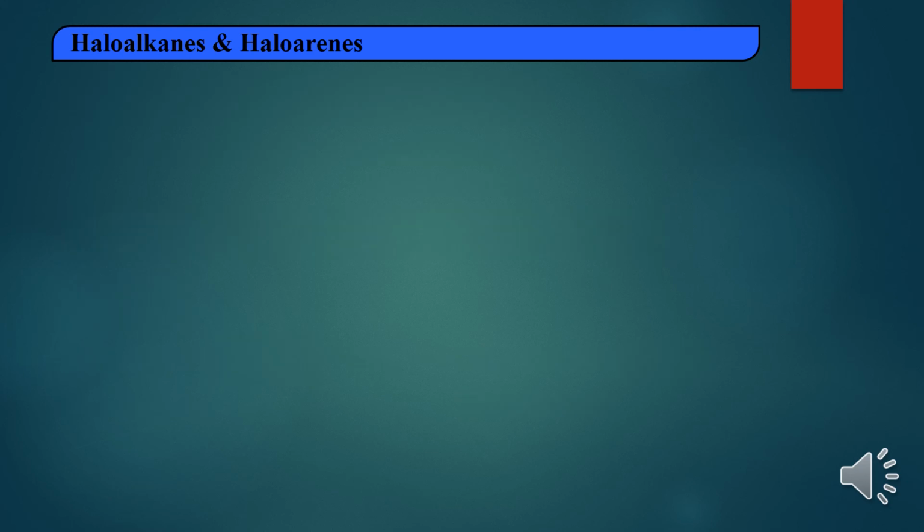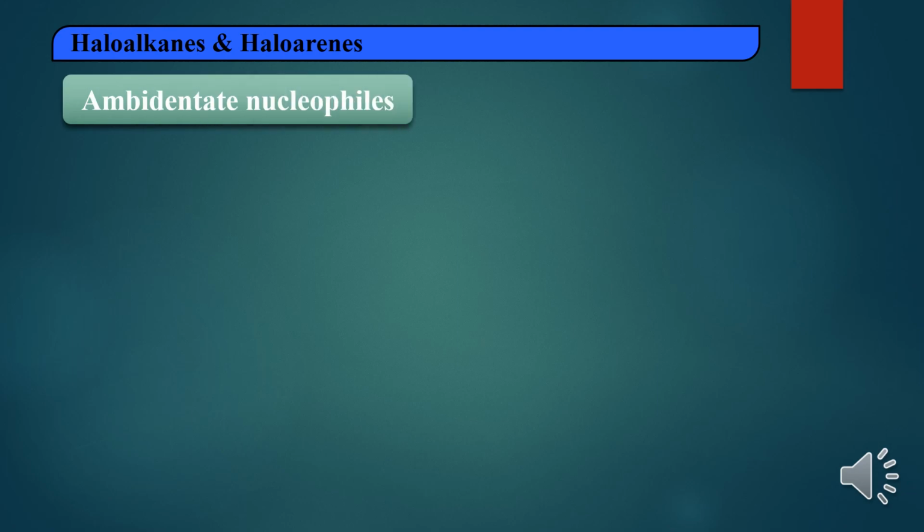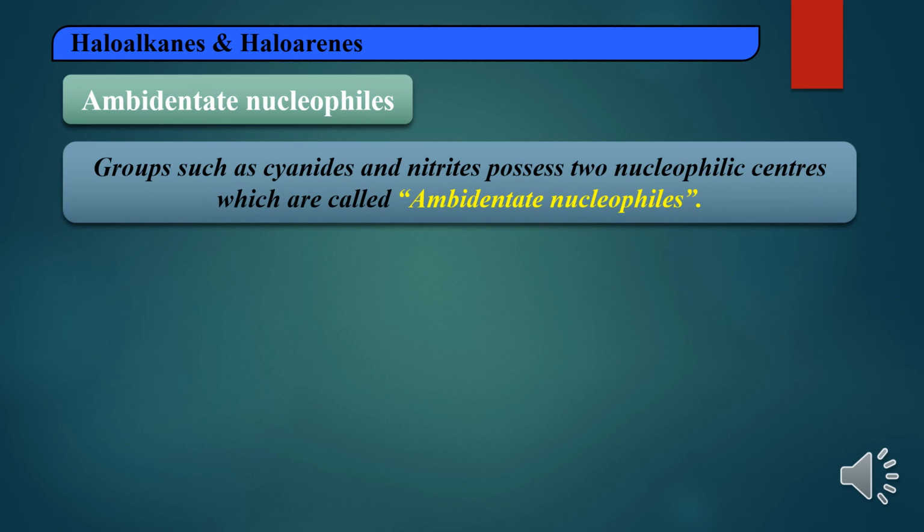The next concept, which is 1 mark or 2 marks important, is the ambident nucleophile. Groups such as cyanides and nitriles possess two nucleophilic centers, which are called ambident nucleophiles. You can take an example, cyanide. In the cyanide, that is CN, in the covalent nature, nitrogen will get a negative charge. When nitrogen gets a negative charge, it will go and attack the carbon atom.